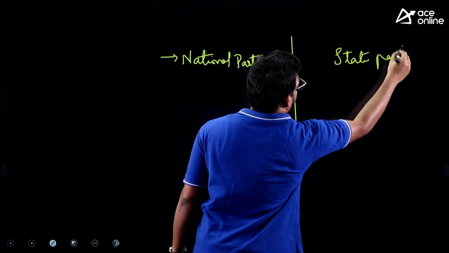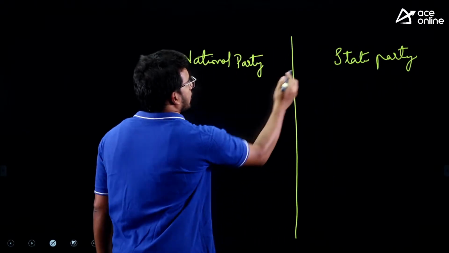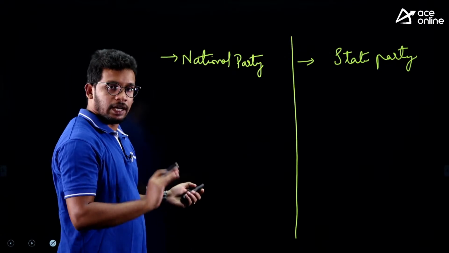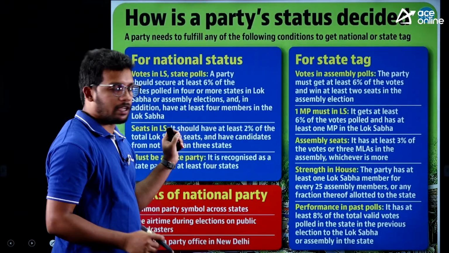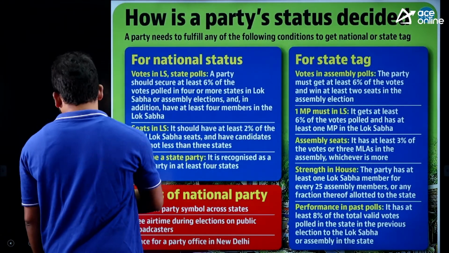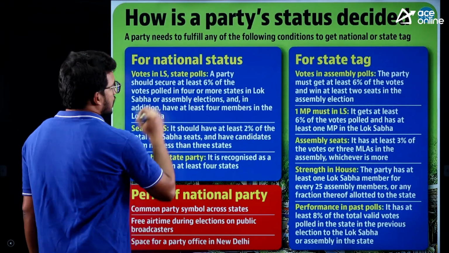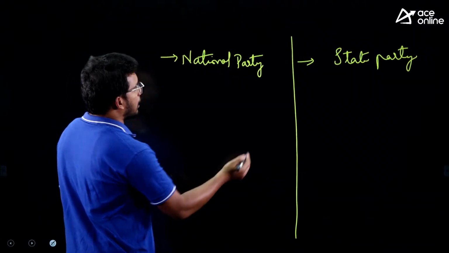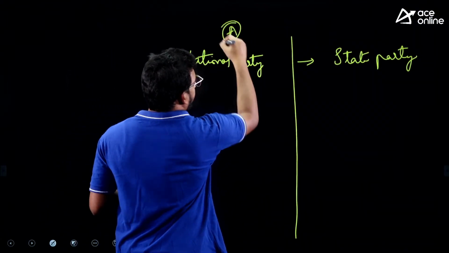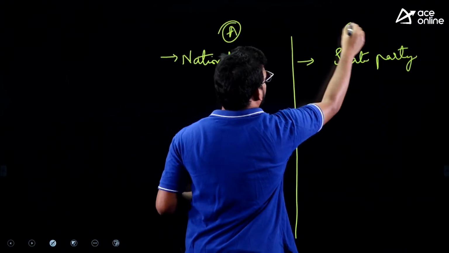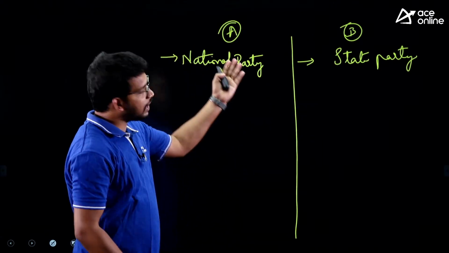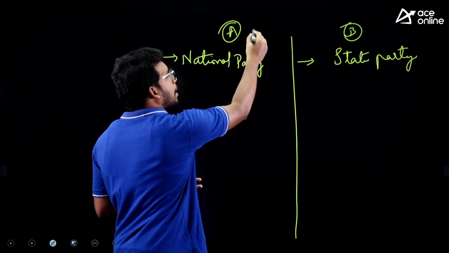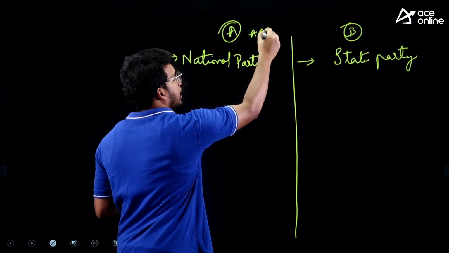So when will they get this recognition? How is the recognition given as state party or national party? Let's sum it up from a very basic thing. So the first condition is, say for example, there are two parties, party A and party B. Now we are discussing party A. Visualize this as a party. You can take Aam Aadmi Party, AAP.